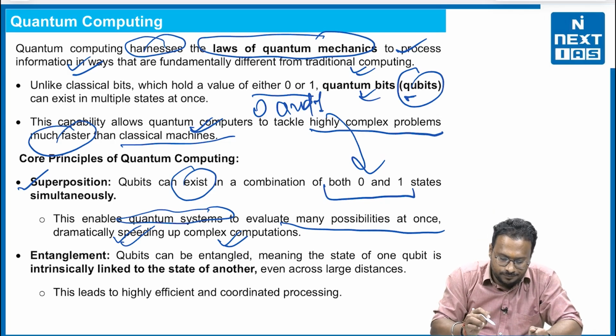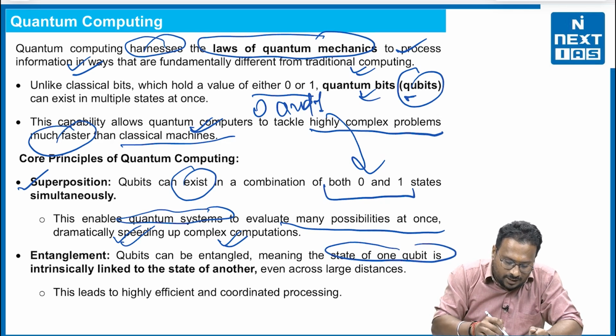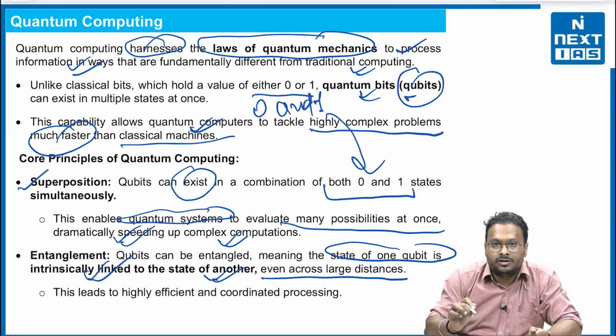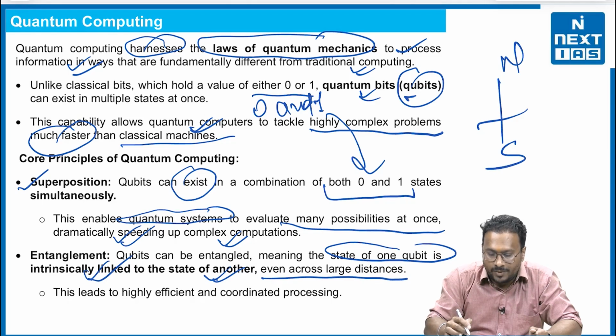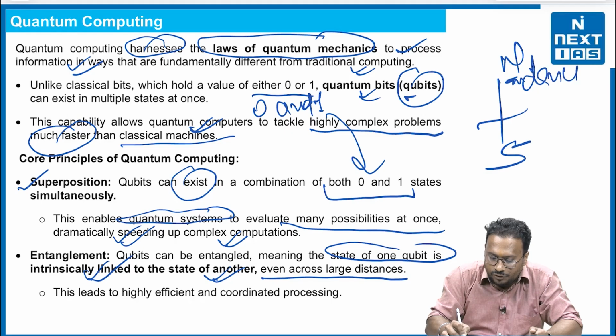Second, entanglement. Qubits can be entangled, meaning the state of one qubit is intrinsically linked to the state of another, even across large distances. Say there is a north and a south pole, and if one qubit starts dancing at the north pole, the second one standing at the south pole will automatically start dancing, hypothetically.